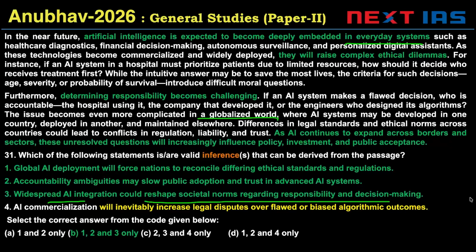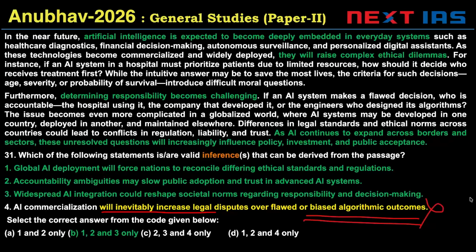Okay. Four says AI commercialization will inevitably increase legal disputes over flawed or biased algorithmic outcomes. Will inevitably increase legal disputes over, especially, this is invalid from the passage. Right answer is option B, 1, 2, and 3 only.